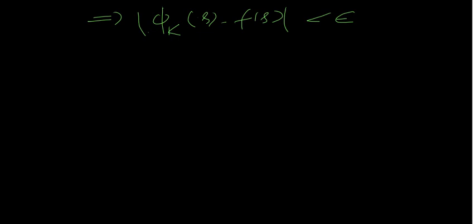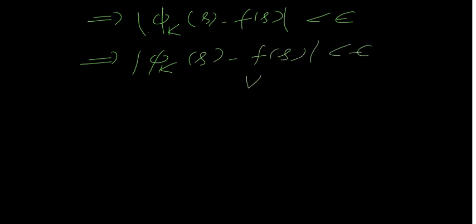So this is true for each n. This implies the mod of phi n of s minus f of s is less than epsilon for all n greater than or equal to k. So I will write k here instead of n. Okay, this you can easily verify.